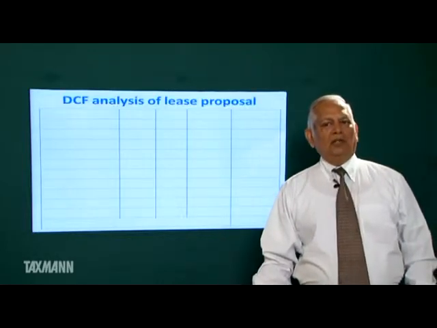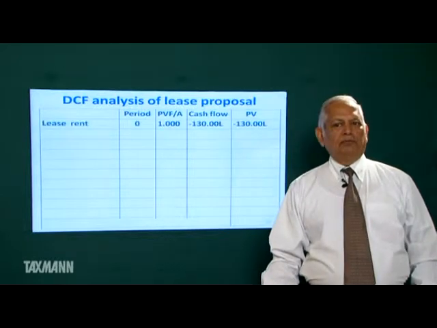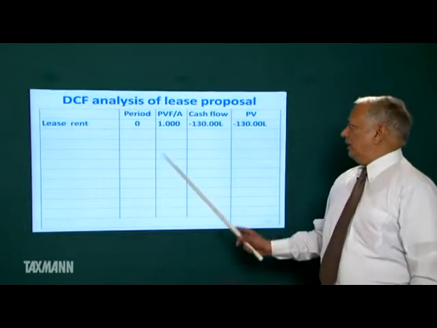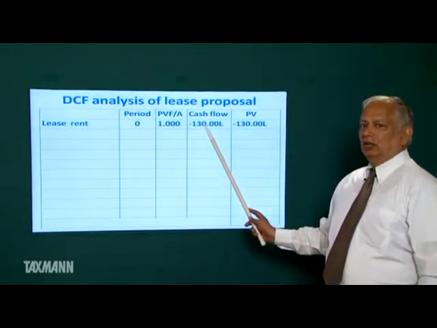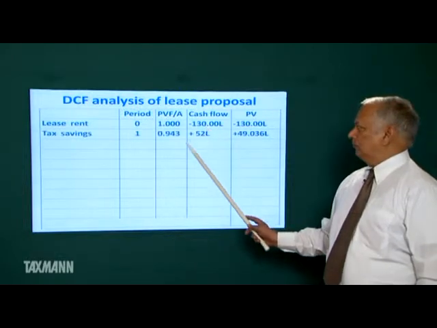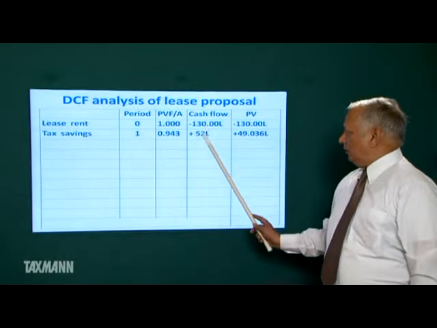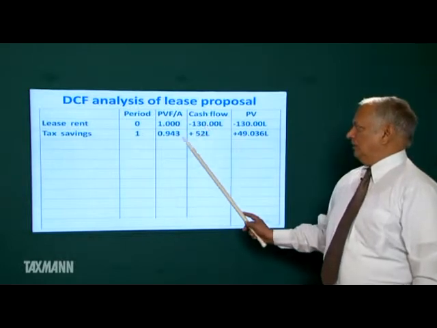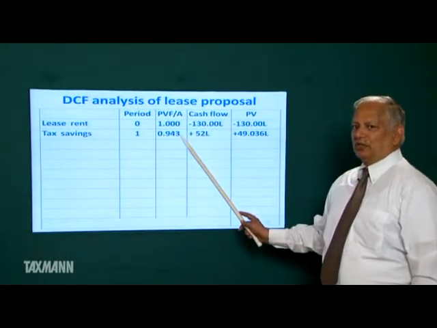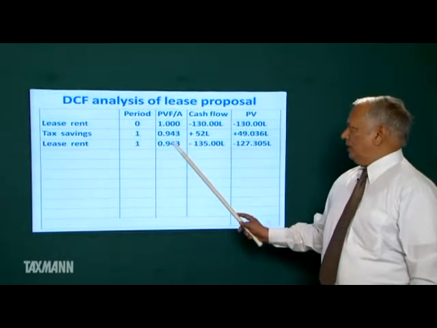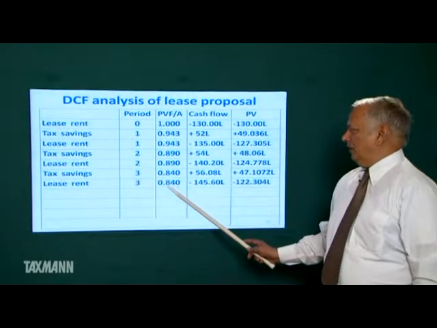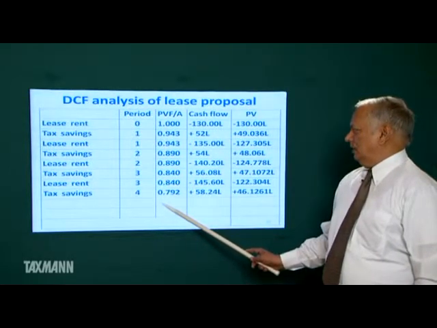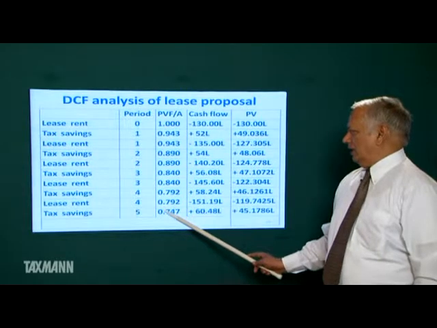Let's calculate the present value of cost under the lease proposal. We shall be paying lease rent, that is $3,25,000 multiplied by 40. This is the tax saving on this lease rent. This is the present value factor at 6%. This is lease rent, tax saving, lease rent, tax saving, and so on.